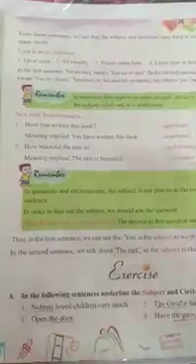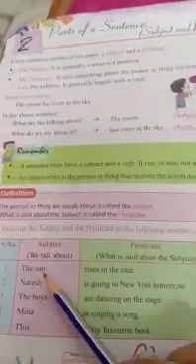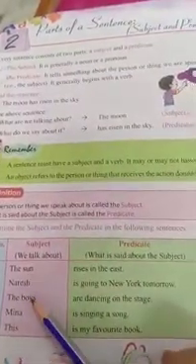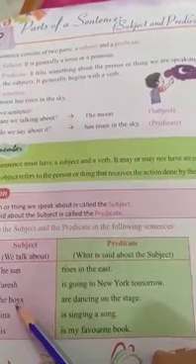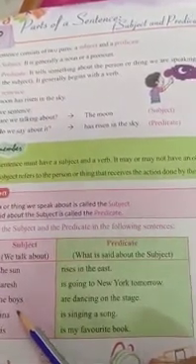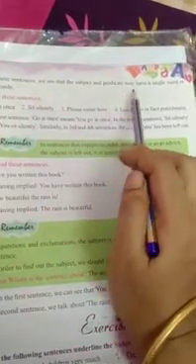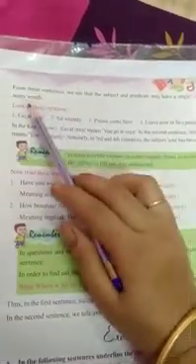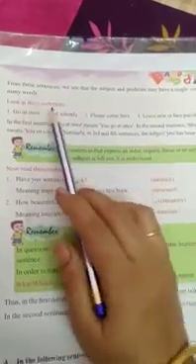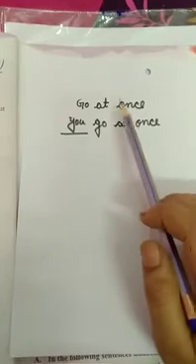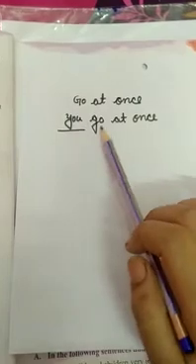Okay students, I hope you have understood subject and predicate. We'll proceed. One more thing: by seeing this we can understand that the subject can be one word or more than one, right? It can be single or many words. See what is written: the subject and predicate may have a single word or many words. Understood? Look at this sentence. If I say go at once, I am pointing at you and saying go at once. You can understand that you go at once, right?